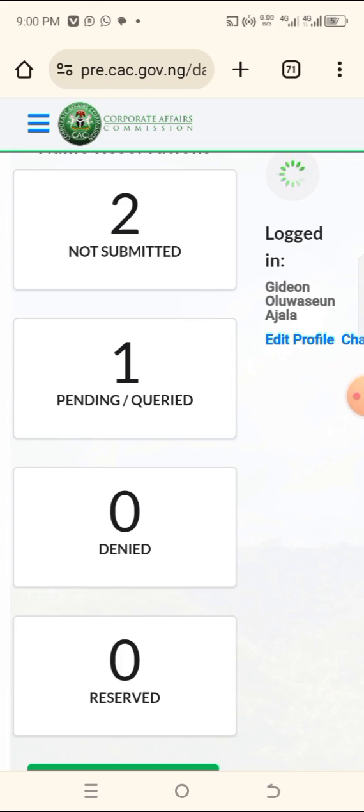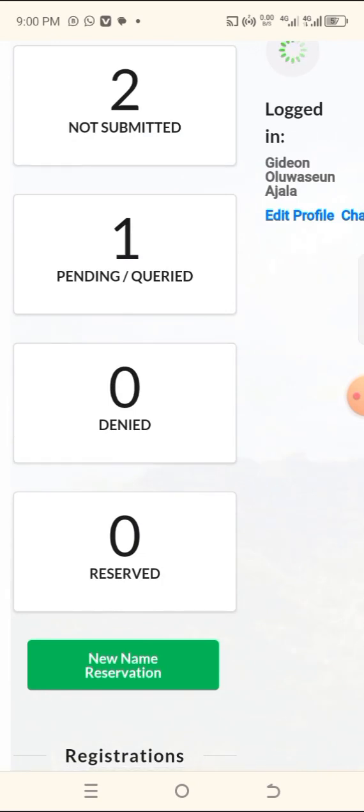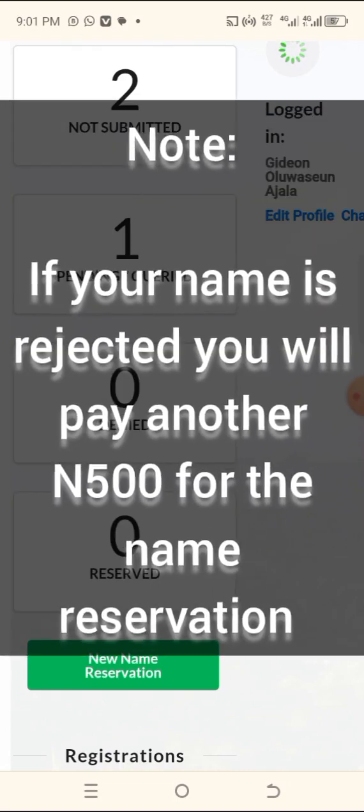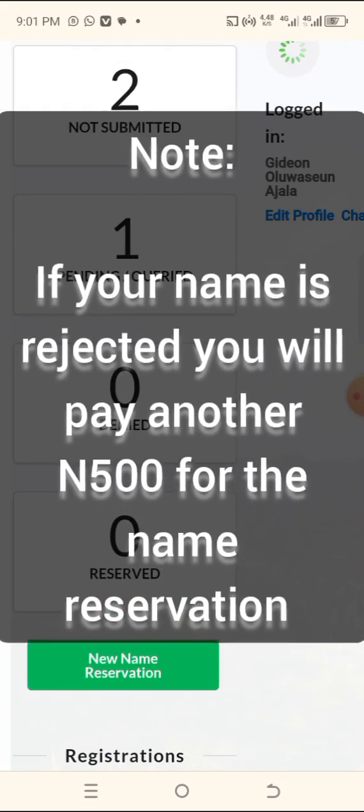So after you submit, I say it's going to take you like 3 days or a week. But sometimes it used to be faster than that. So if it is faster, you check it and you see that they have already approved it. You're going to see it under this approve here. If they deny it, it's going to be here, and you need to go and redo it. Go and look for a name that is very special that people have not used before. Also consider your address too. So that is just it.